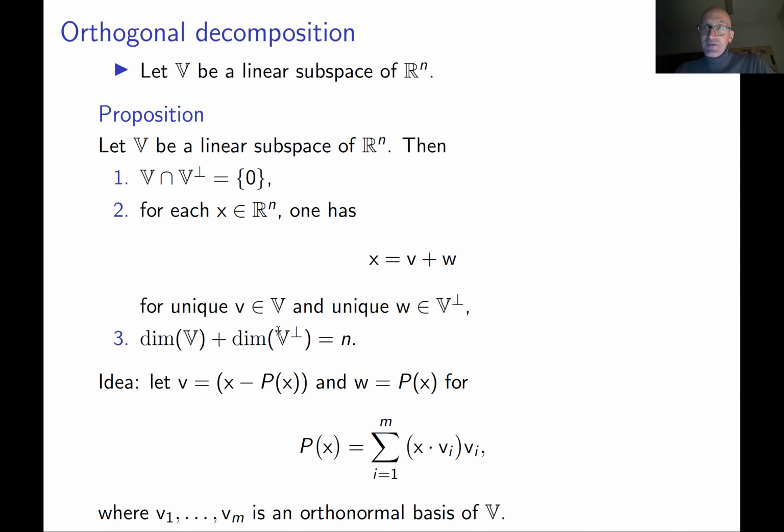So you just need to check that the number of elements in these bases adds up to n. That's basically it. And the intersection claim is quite straightforward to prove because there's no nonzero vector orthogonal to itself. If a vector is in the intersection, it has to be orthogonal to itself, so the only such vector is 0.